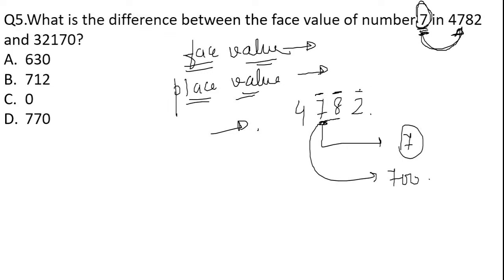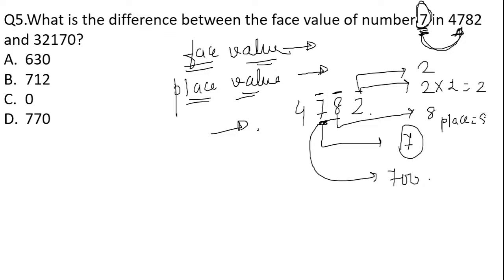The face value for 2 is 2, and the place value for 2 is 2 again, because it is at the units place. The face value for 8 is 8, but the place value for 8 is going to be 80 because it is situated at the tens place. So got it?